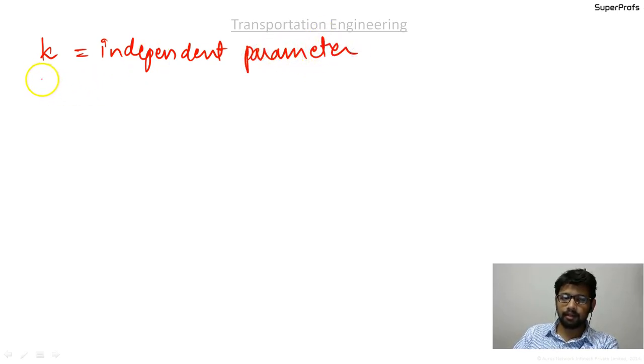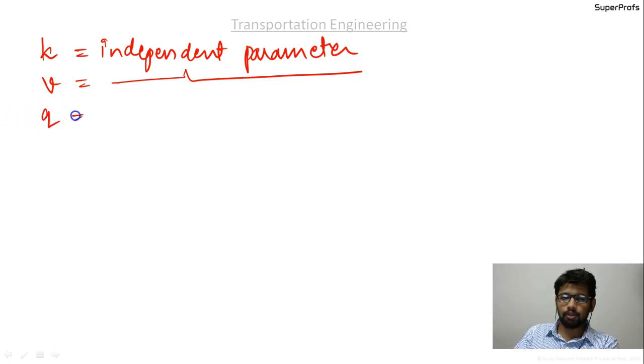v is also an independent parameter, and q is the dependent parameter.